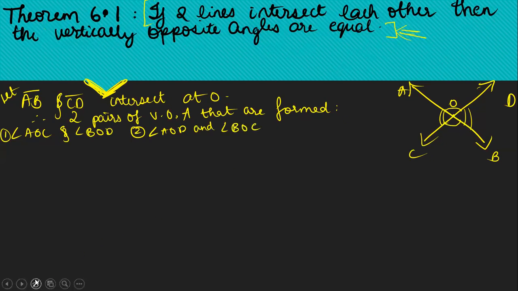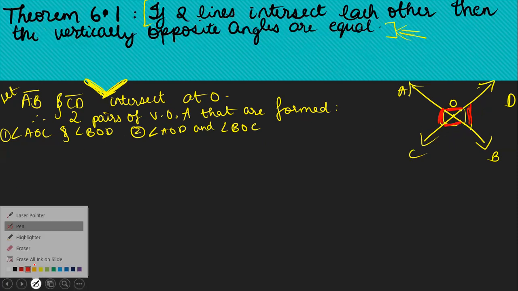That means angle AOC, this angle, and angle BOD, this angle, these two are one pair. Angle AOD, that means this one, and angle BOC, this one. These two are vertically opposite angles. That means these two are the next pair.